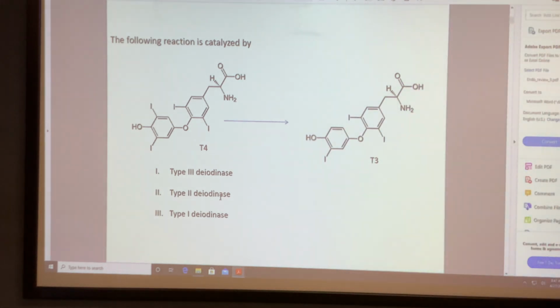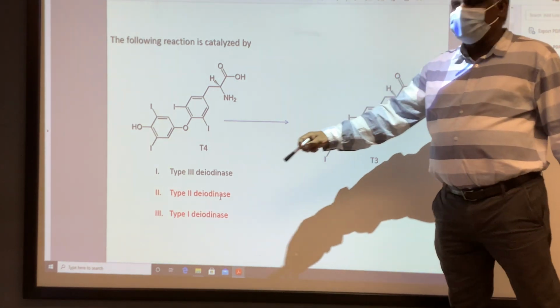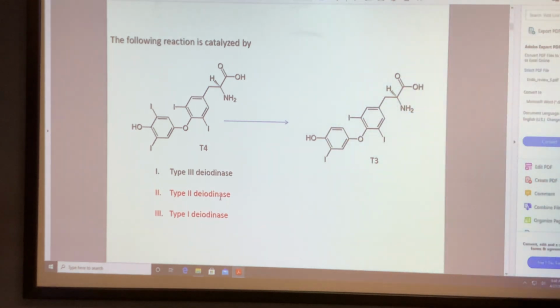So the answer is type 1 and type 2, which remove the outer ring iodine, this iodine. And type 3 removes this iodine, not the outer ring. So the conversion of prohormone to active hormone is catalyzed by type 1 and type 2 deiodinase.